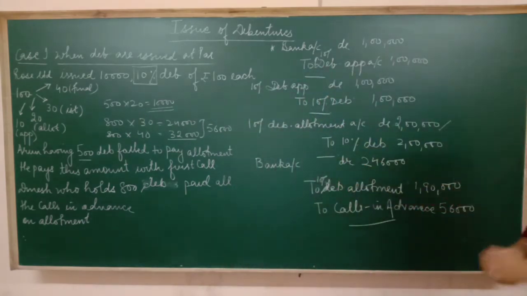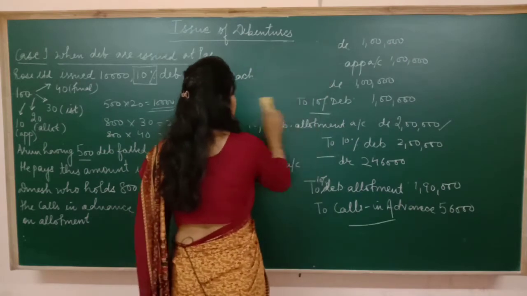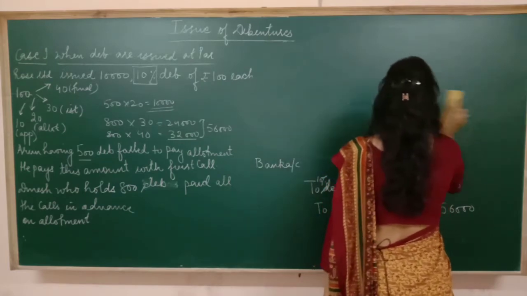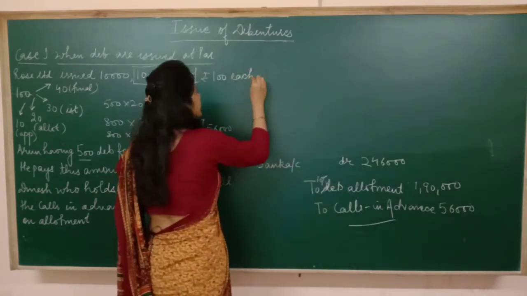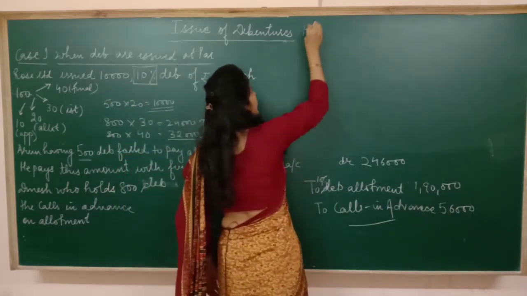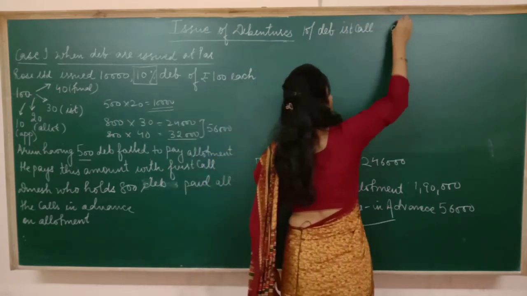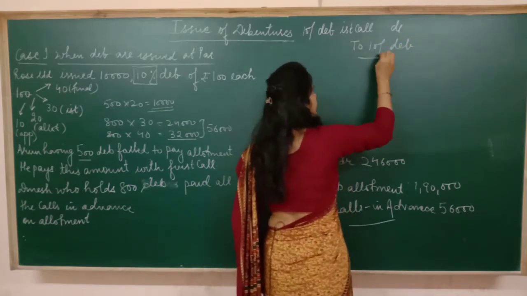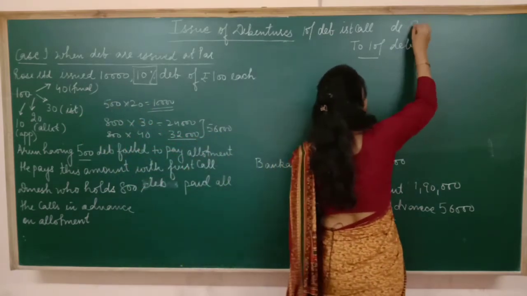So I hope this point is clear to all. Just have a look. Now pass the next entry. Next entry is of first call due. So 10% debentures first call account debited to 10% debentures. 10,000 debentures we issued. First call is of rupees 30. So it is 3 lakh.